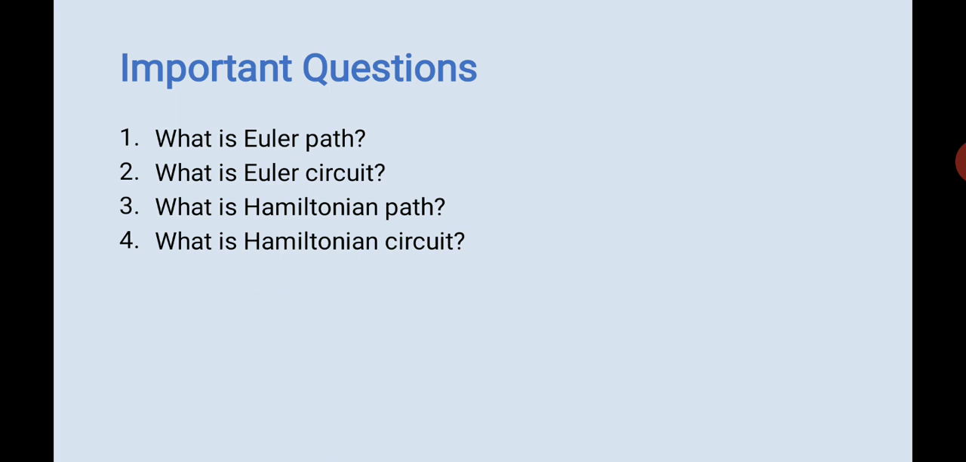Okay, so what are the important questions that follow? What is an Euler path? What is an Euler circuit? What is a Hamiltonian path? What is a Hamiltonian circuit?